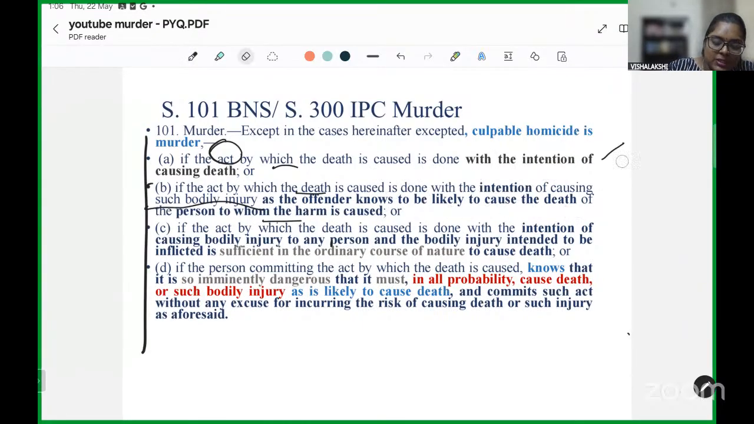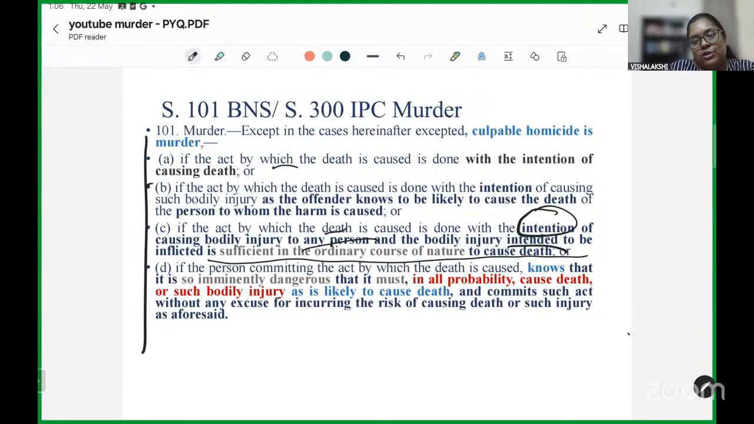Going further to clause C, it states that if the act by which the death is caused is done with the intention of causing bodily injury to any person, and the bodily injury intended to be inflicted is sufficient in the ordinary course of nature to cause death. Right? The previous clause said that you know and you intentionally cause a particular injury to a particular person, likely that it is going to cause the death of the person.